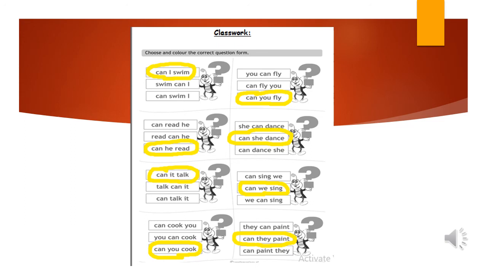Okay, here you have to focus that can comes at the beginning, and then the subject, and then the verb, and don't forget the question mark.